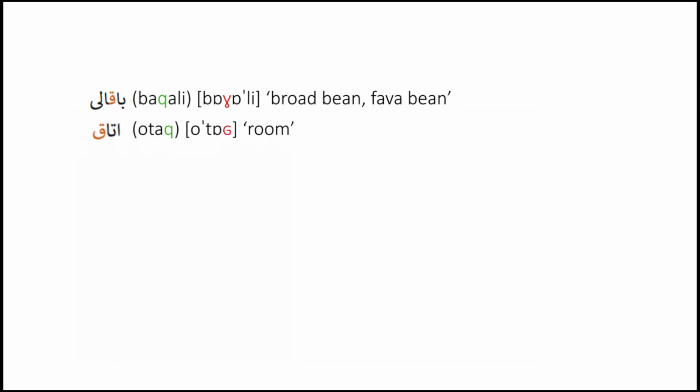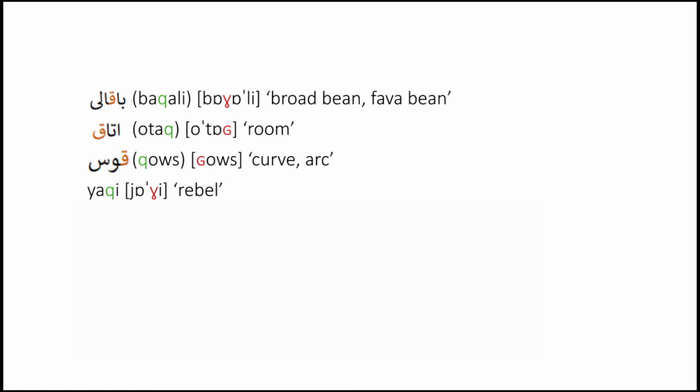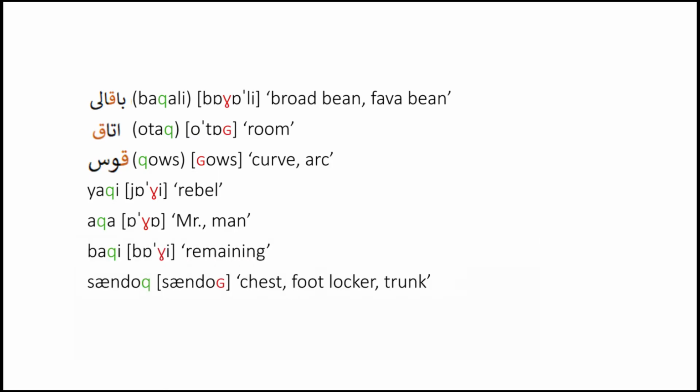This one, which is pronounced otaq, means room. This one, qous, means curve or maybe arc. This is yaghi, means rebel. And then this is agha, means Mr. or man. This is baqi, which means remaining. It's an adjective. Sanduq, which means chest, footlocker or trunk. Qufl, which means lock. And laq, which means loose, like a tooth, for example, when it's loose.